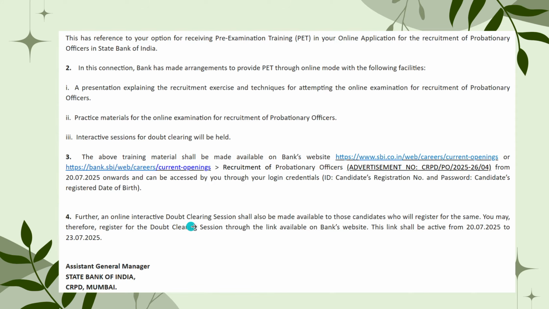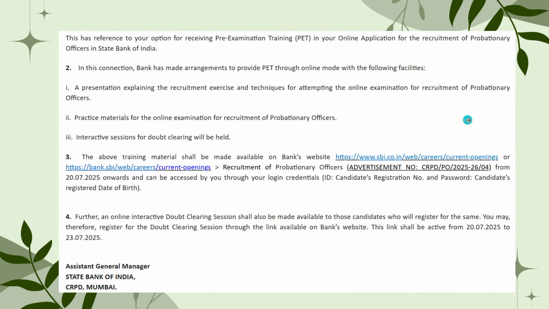Further, an online interactive doubt clearing session shall also be made available to those candidates who register for the same. You may therefore register for the doubt clearing session through the link available on the bank's website. This link shall be active from 20 to 23 July 2025. Okay, Assistant General Manager, State Bank of India.